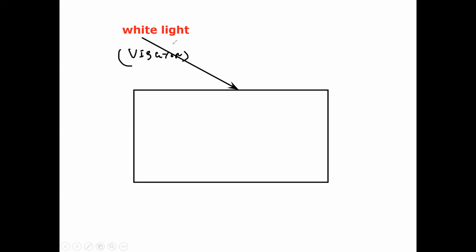But when these 7 colors pass into the glass, they travel at different speeds, so they will bend toward the normal. The imaginary line which is perpendicular to the surface is the normal. Violet bends the most and red will bend, but it will bend the least.